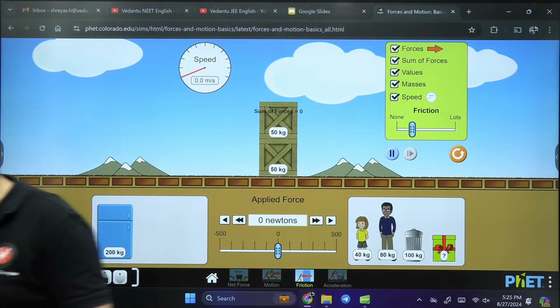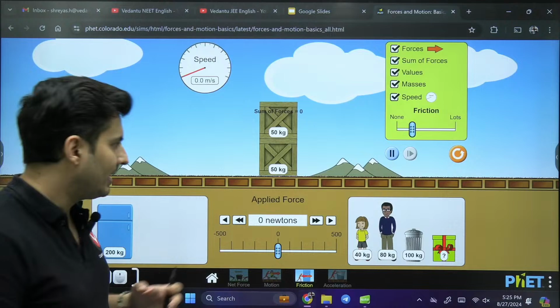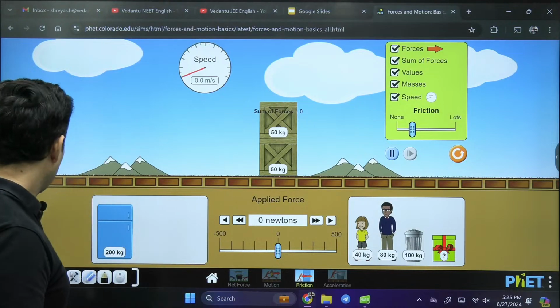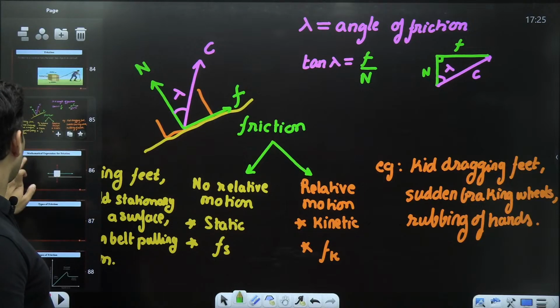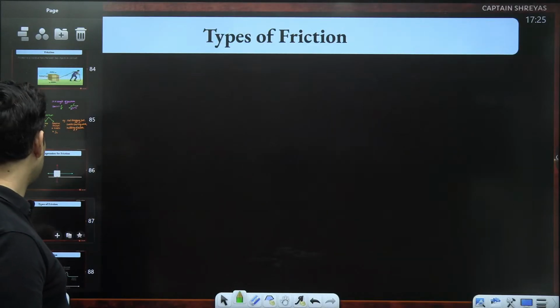Anjad will be coming to that inclination related problems, tan lambda, etc. in a bit. Hold on. So from this, we get some clear-cut pictures of mathematical expressions and the types of friction, etc.